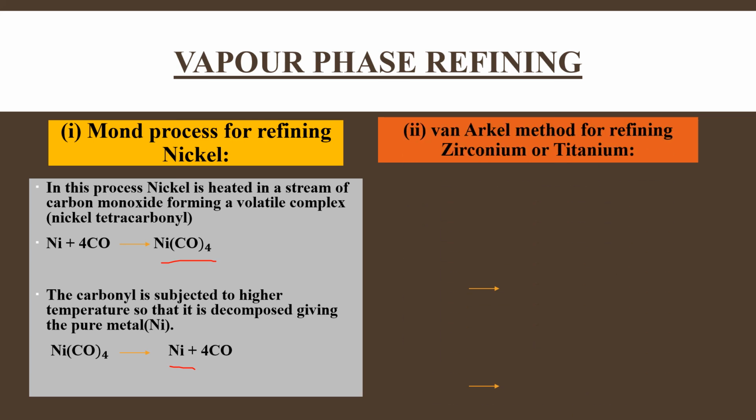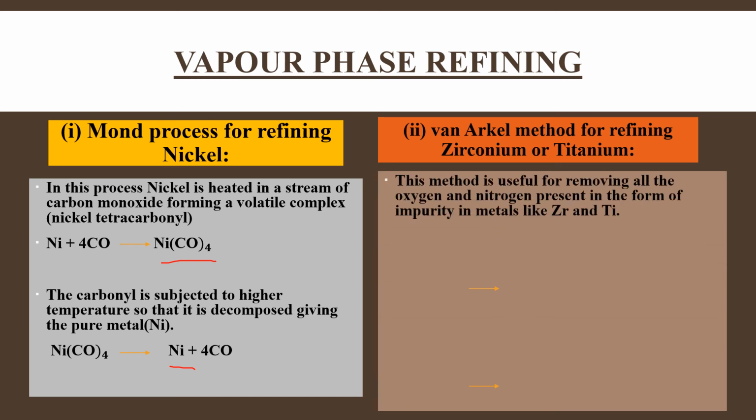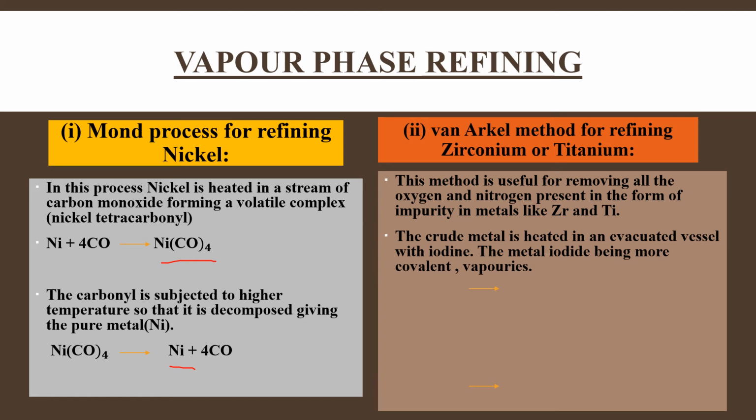Similarly, coming to the next, the Van Arkel method for refining zirconium or titanium. This method is useful for removing all the oxygen and nitrogen present in the form of impurity in metals like zirconium and titanium. Now, the crude metal is heated in an evacuated vessel with iodine.